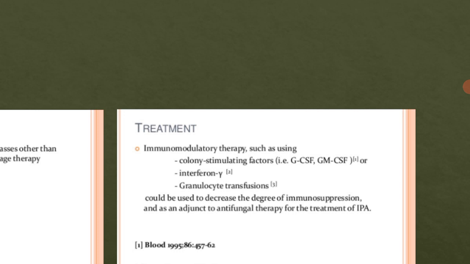After that, we studied the treatment, what antibiotics or antifungal drugs can be used to treat this aspergillosis infection. Okay, this is the treatment. I hope you understood this